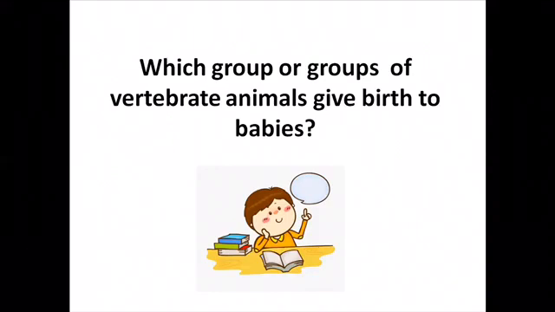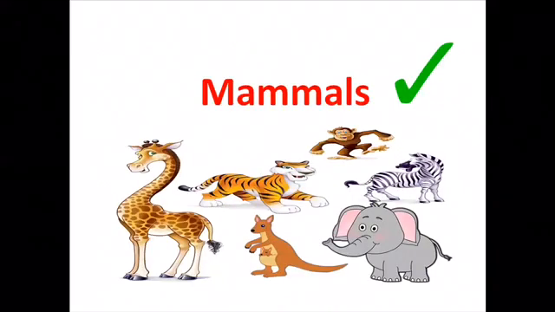They feed their babies with milk too. Yes, wonderful. They are mammals. These are some examples of mammals: the giraffe, the tiger, the monkey, the elephant, and so on.